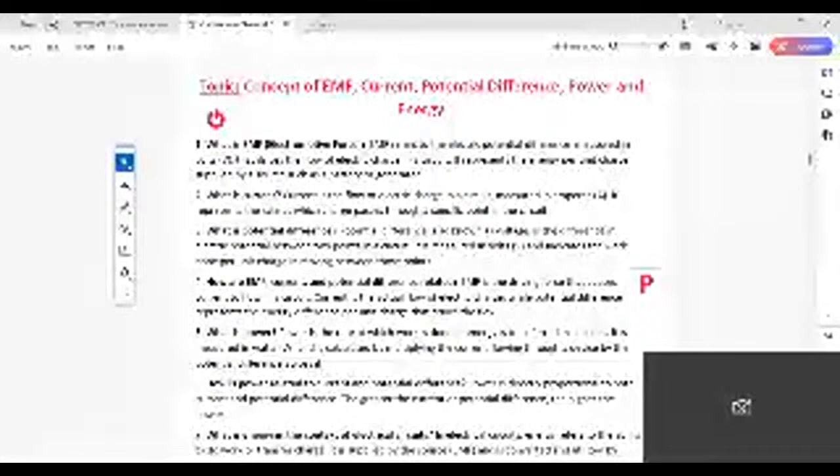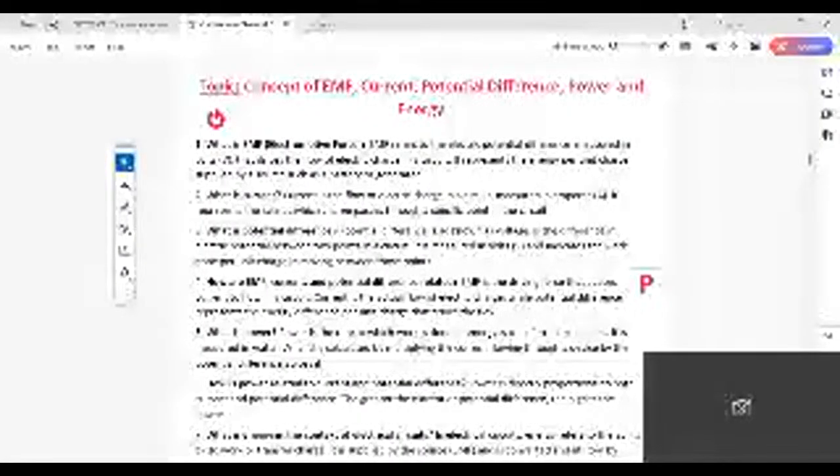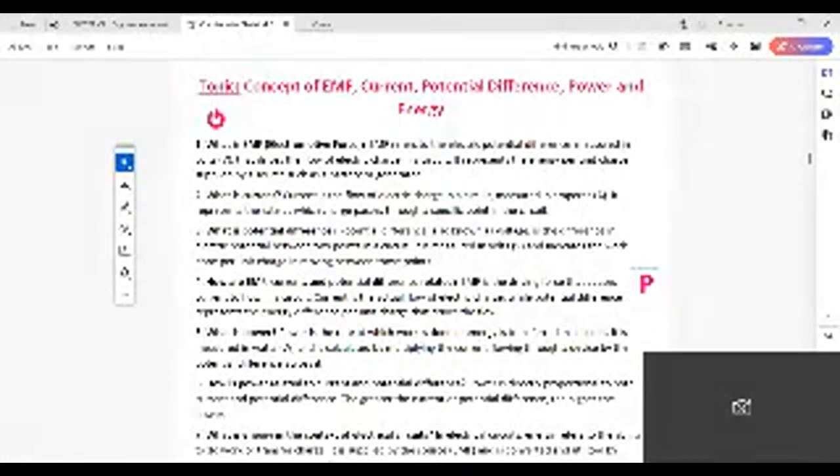How are EMF, current, and potential difference related? EMF is the driving force that causes the charge to flow in a circuit. Current is the actual flow of electric charge, while the potential difference represents the energy difference per unit charge that drives the flow.